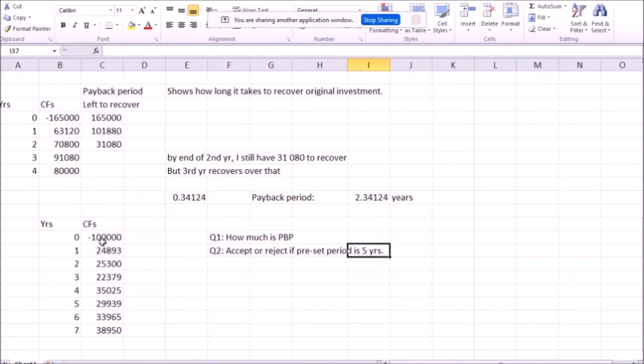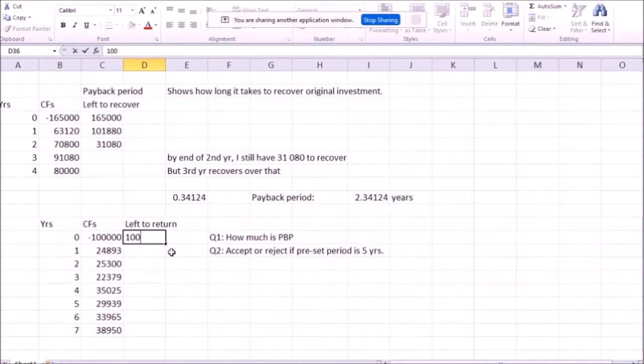So even if it's an amazing idea, even if after 7 years it's going to give you billions and billions of dollars, doesn't matter. After 5 years, you got to pay this back. You got to pay back 100,000. So if it takes more than 5 years to get those billions and billions, unfortunately, you cannot accept this project. So that's where the payback period could be useful, when you have a hard line on when you're going to pay back. Okay, so let's calculate the actual payback period and see if we can return the money in 5 years.